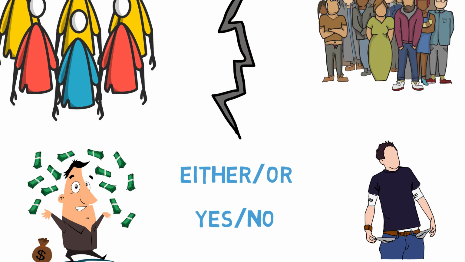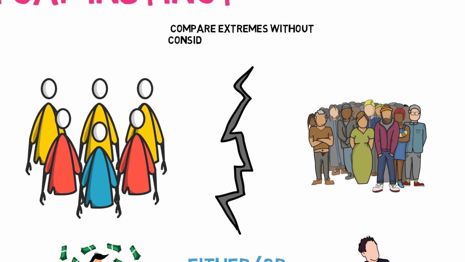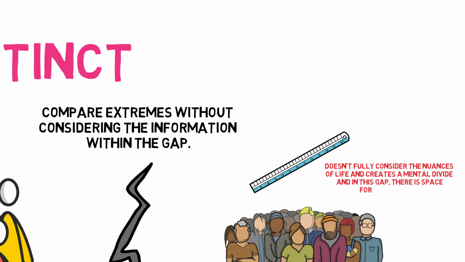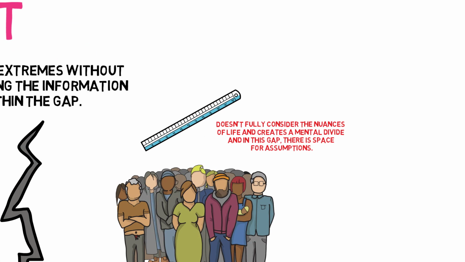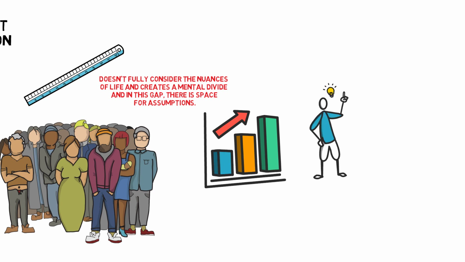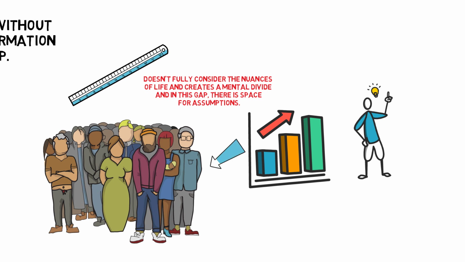The gap instinct causes us to compare extremes without considering the information within the gap. Measuring things in conflicting extremes doesn't fully consider the nuances of life and creates a mental divide, and in this gap there is space for assumptions. The author suggests that to rise above the gap instinct and achieve factfulness, we should be mindful when comparing averages and extremes, as well as begin to consciously know where the majority lies.